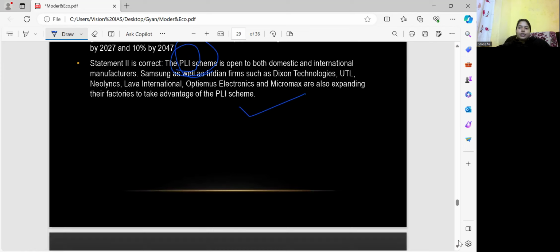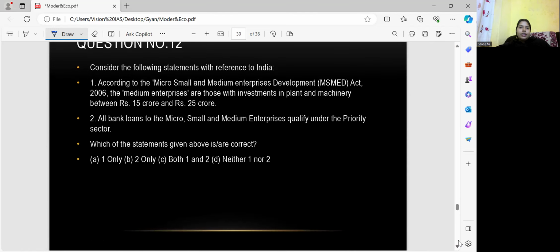Now come to the next question, question number 12. Consider the following statements with reference to India. पहला statement कह रहा है according to the Micro, Small and Medium Enterprises Development MSMED Act 2006, the medium enterprises are those with investment in plant and machinery between 15 crore to 25 crore. Again, it is a repeated question, right? पहले भी आ चुका है ये question. All bank loans to the micro, small, medium enterprises qualify under the priority sector. So what is the correct answer?